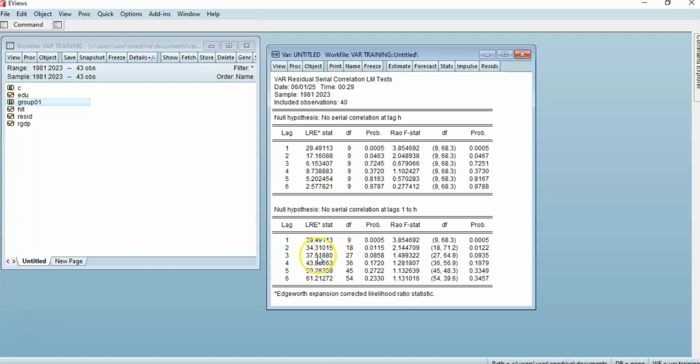So to ensure that there is no serial correlation in the model, we take the next one, which is lag 3, which shows that there is no serial correlation. When you check here too, we take lag 3, meaning that there is no serial correlation at lag 3.